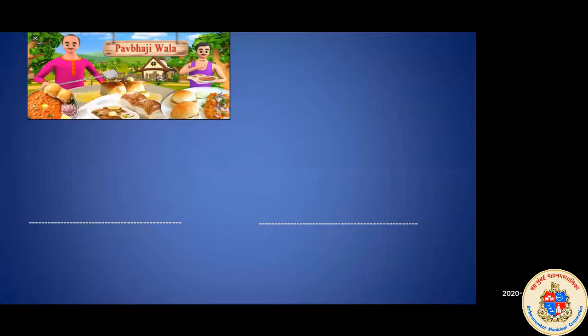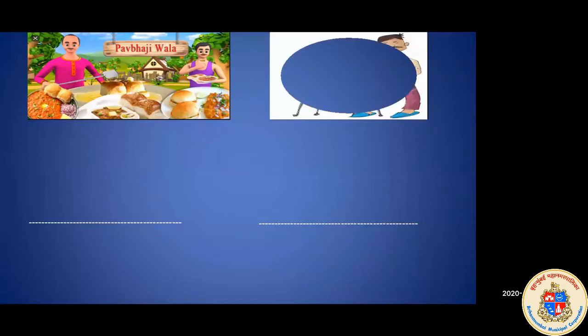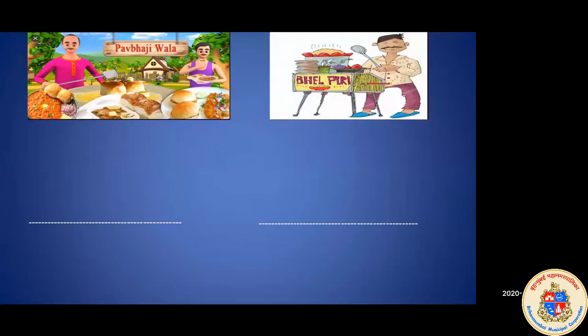In a market there was one pav bhaji stall, and also one bhel puri stall. Okay, there were two stalls in a market. Now let us see what the pav bhaji wala does and what the bhel puri wala does. The pav bhaji person's name is Pranav. Okay, details of Pranav's shopping for his stall.